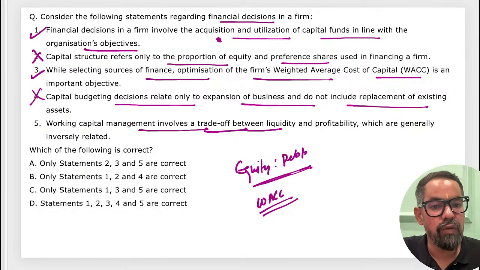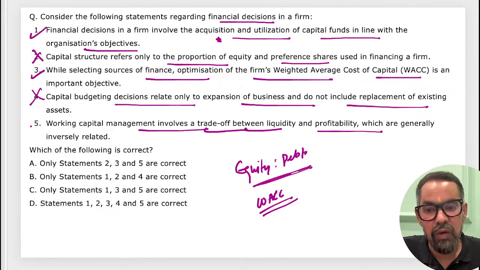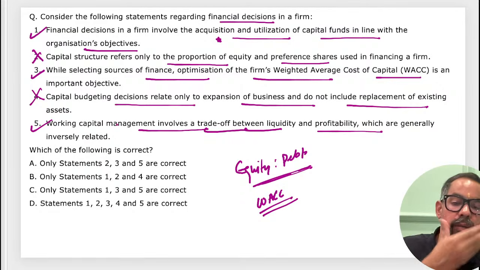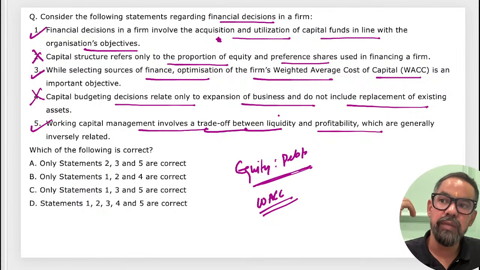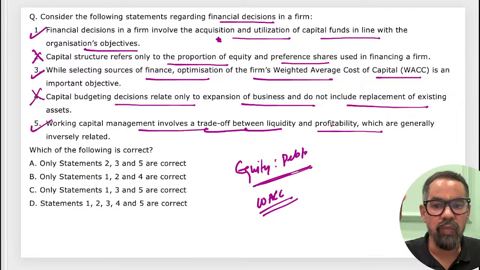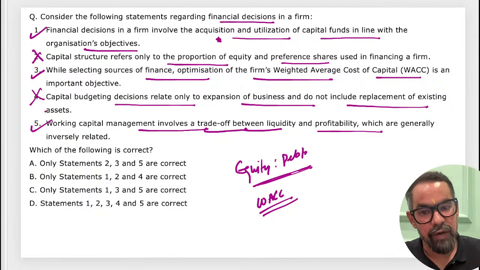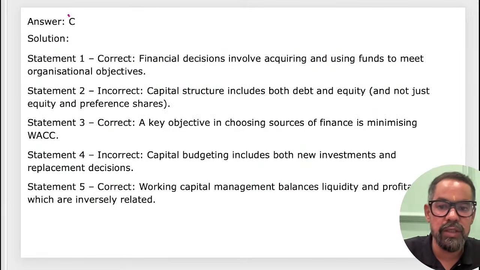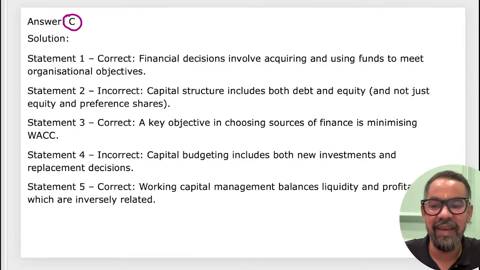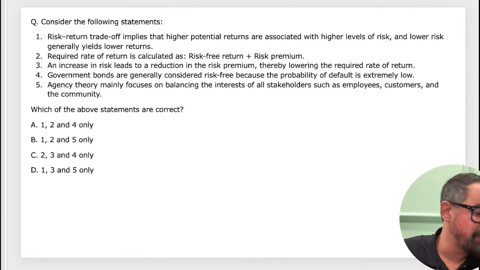Working capital management involves a trade-off between liquidity and profitability, which are generally inversely related. Inversely related means highly liquid assets or safer assets have low profitability, meaning low interest, and vice versa, right? So 1, 3, 5 means option C will be the right answer for this. Very good guys, awesome. Everyone is watching silently, all good, everything is fine guys.